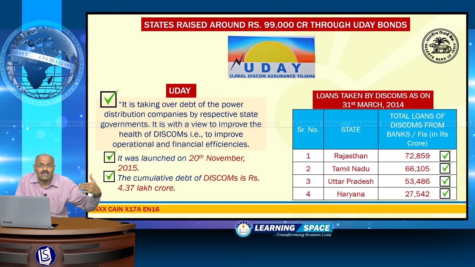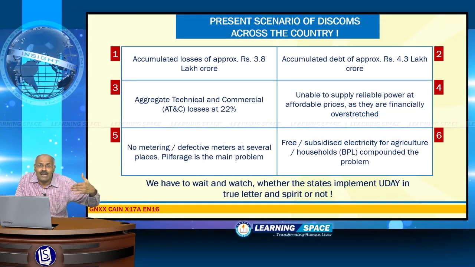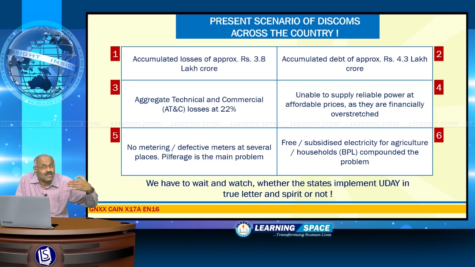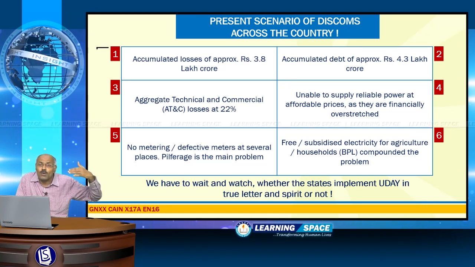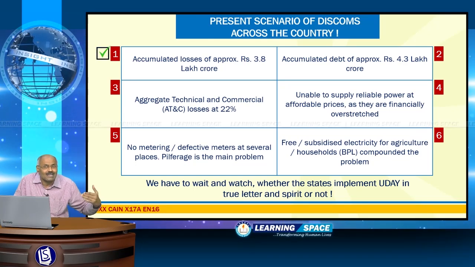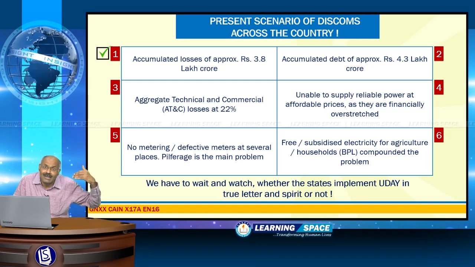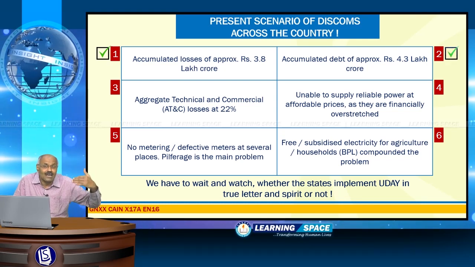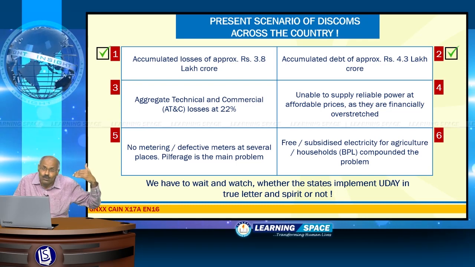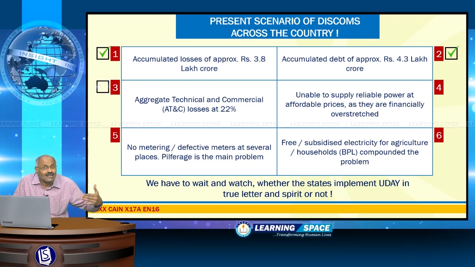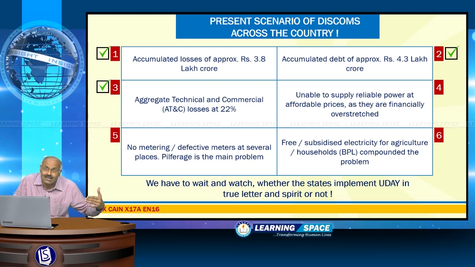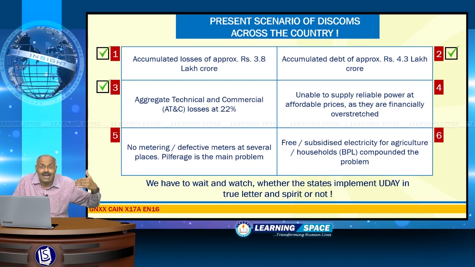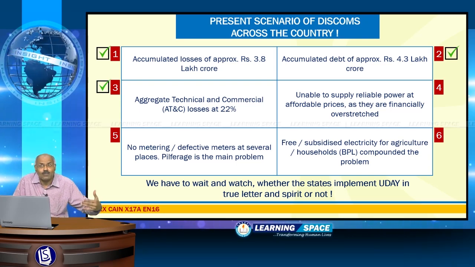If you ask what the scenario of Discoms across the country was before the launch of this program: accumulated losses of all the Discoms were rupees 3.8 lakh crore, accumulated debt approximately 4.3 lakh crores of rupees, and aggregate technical and commercial losses, popularly known as AT&C losses, were at 22%.